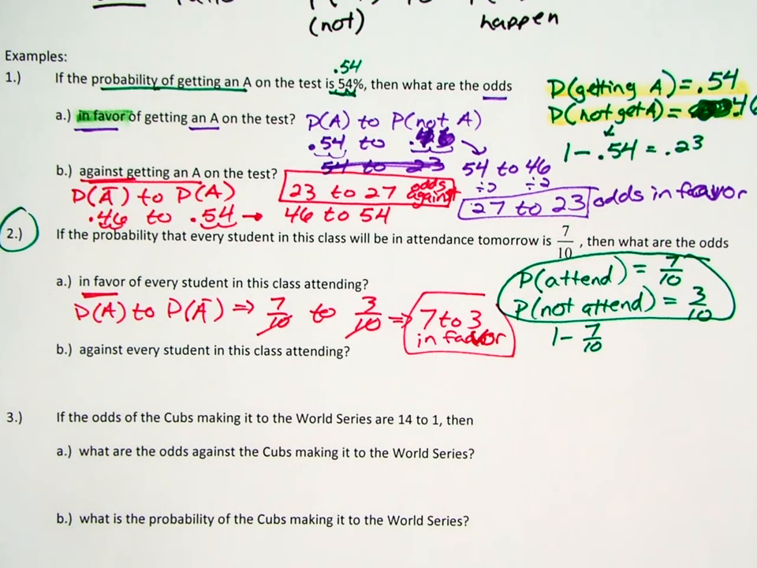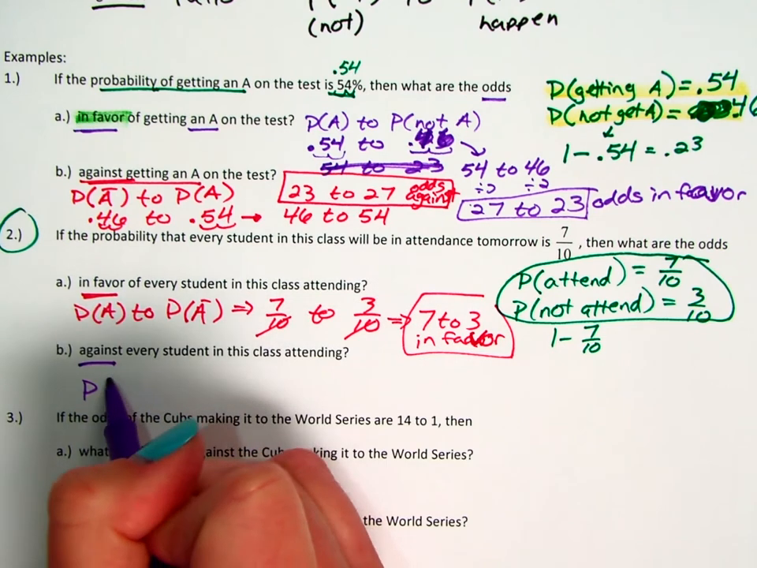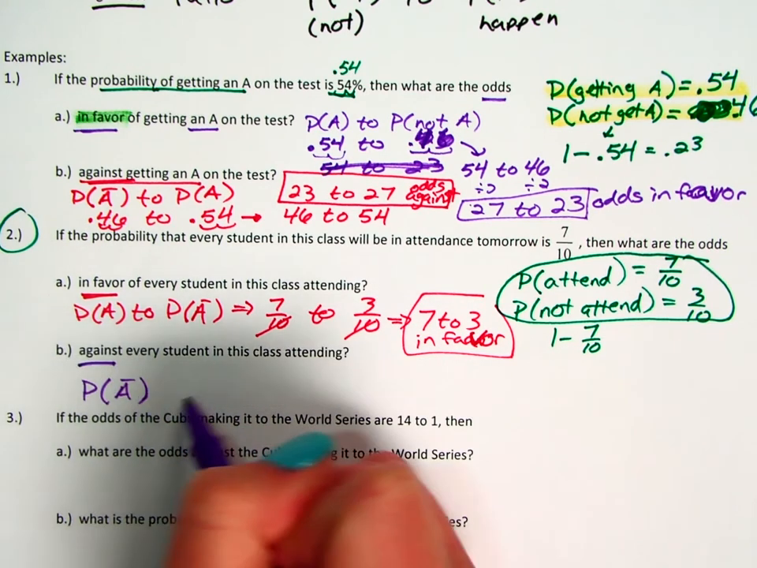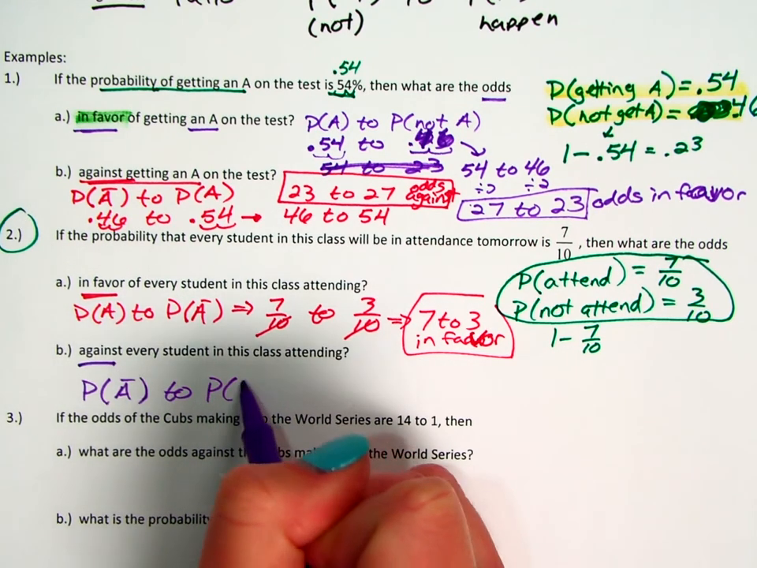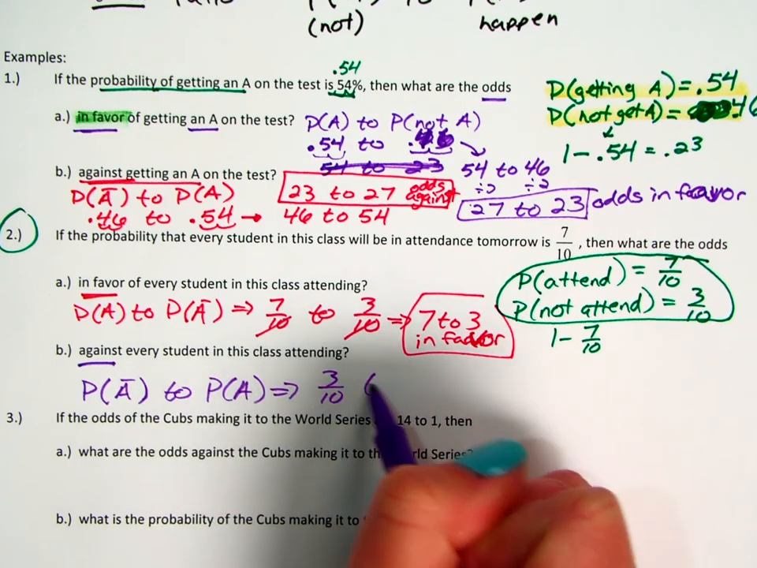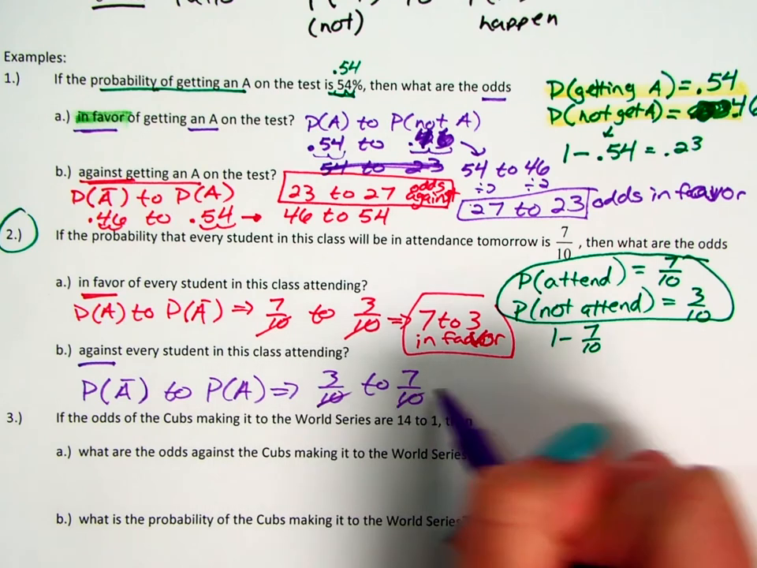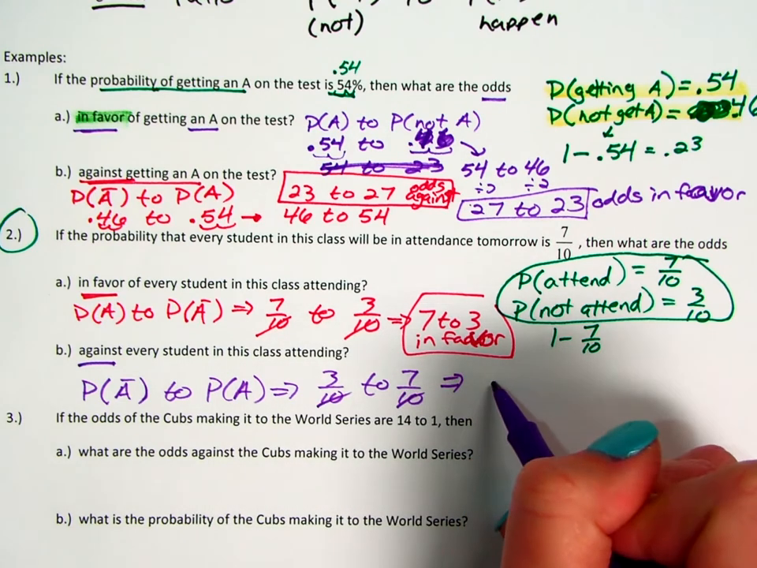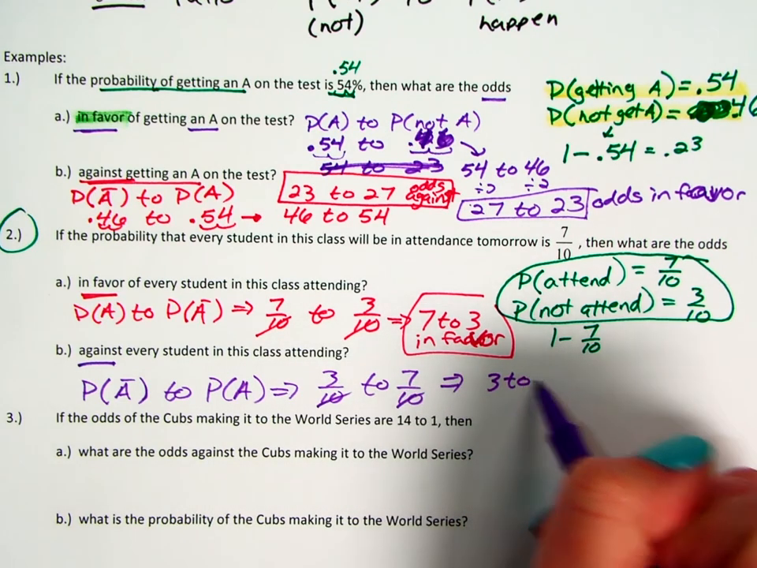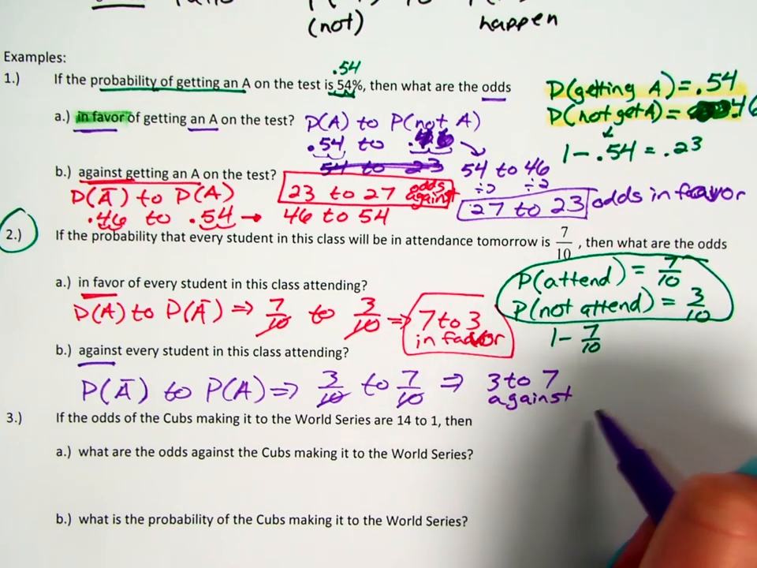All right, whereas when we look at the odds against, right, it's the probability that not everyone attends to the probability that everyone attends. So we just reverse it, right? 3/10 to 7/10. And then again, no decimals, no fractions. We get rid of the common denominators. So it is 3 to 7 against.